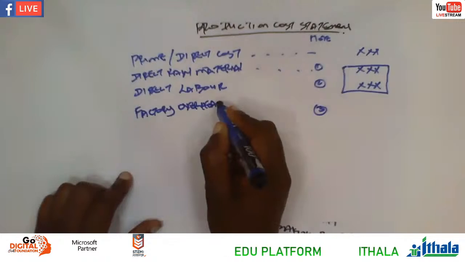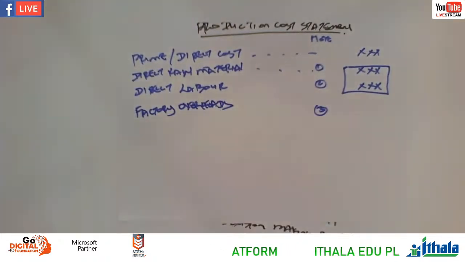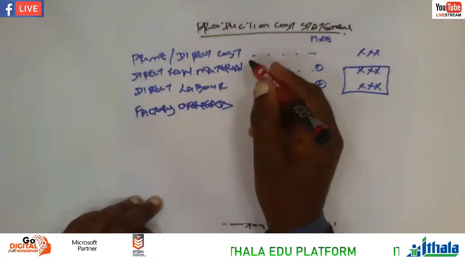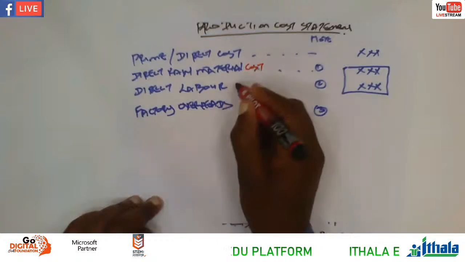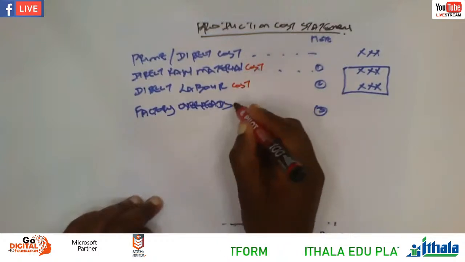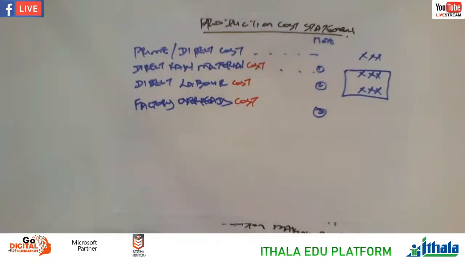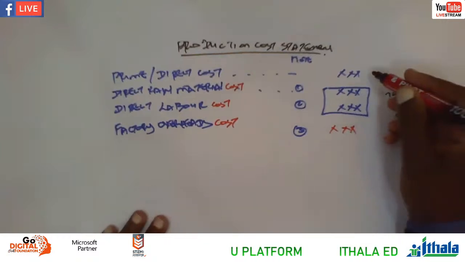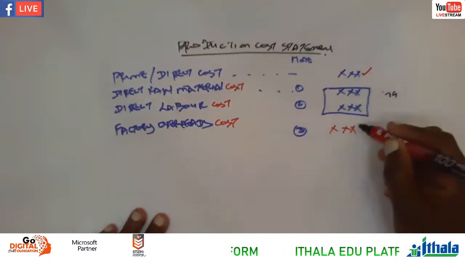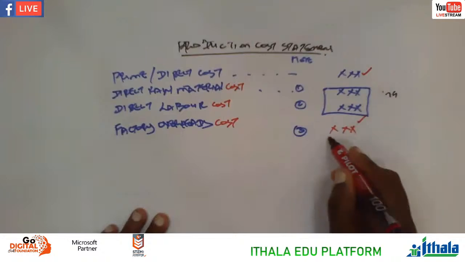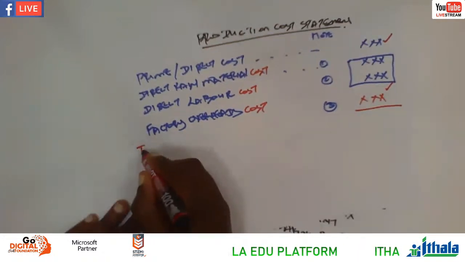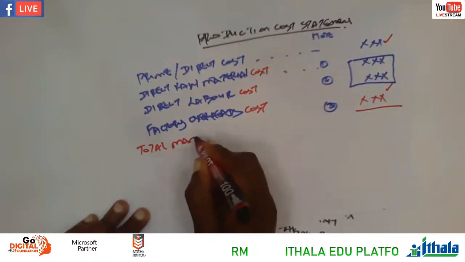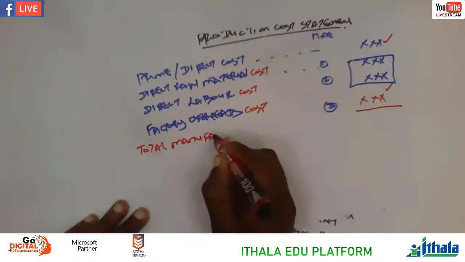Factory overheads. So everything here is cost, grade 12. Prime cost or direct cost, direct material cost here, direct labor cost. Also here is also cost, factory overhead cost. I'll explain it later. And then we have a figure here, right? So now if you add prime cost plus factory overheads, you get what here? Total manufacturing cost.